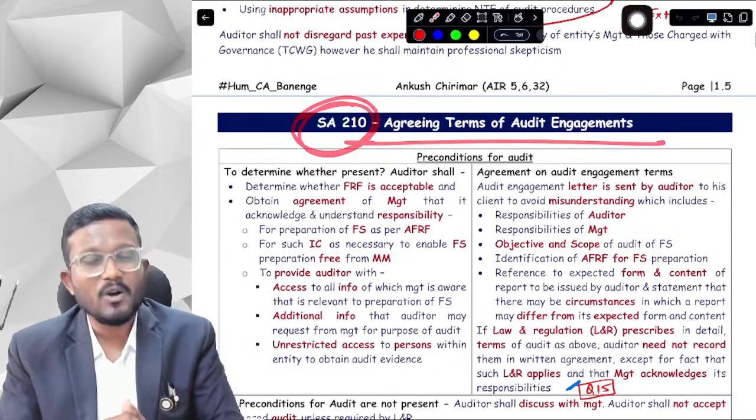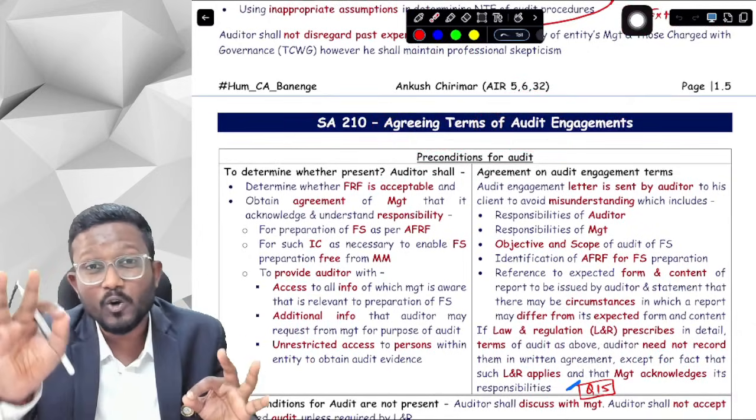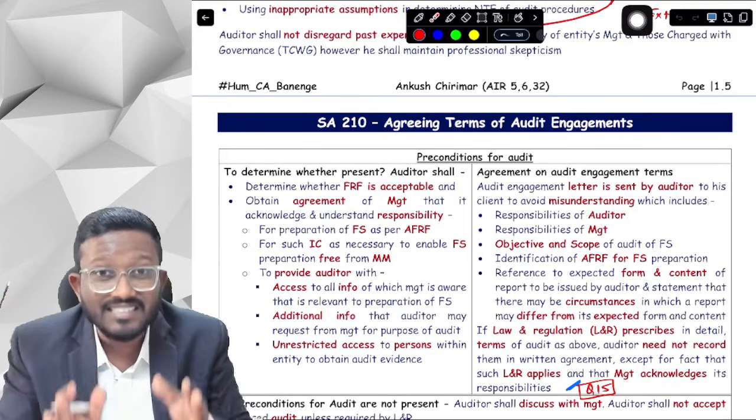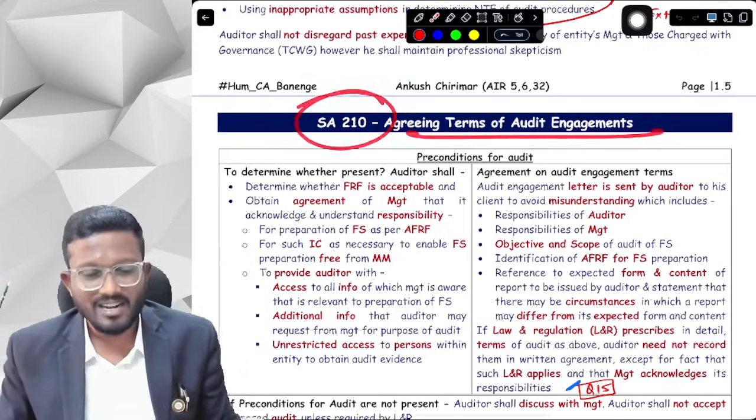SA 210 talks about agreeing terms of audit engagement. You don't have to do anything other than this. I am telling you, you don't have to do anything other than these essays, this content. Okay, yes, sir. So SA 210 talks about agreeing terms of audit engagement.